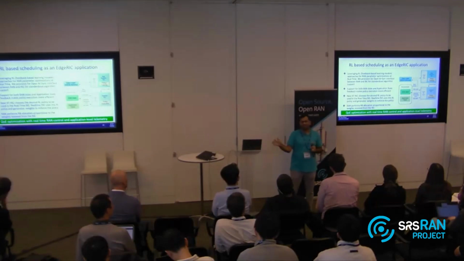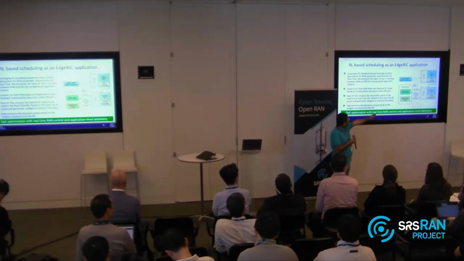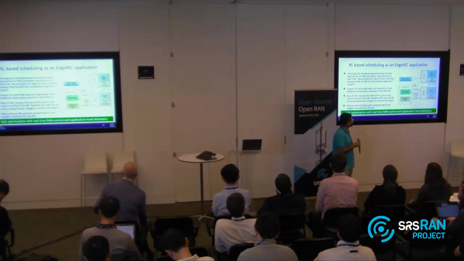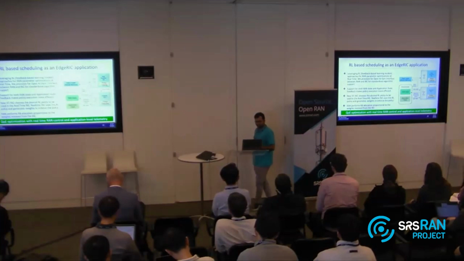And all this historical information is used to train new policies. These policies can be to optimize jitter, and you give that policy back to the RIC, the EdgeRIC, the real-time RIC, and it can keep executing those in real time and giving the performance your RAN stack needs. So that's how this all works.